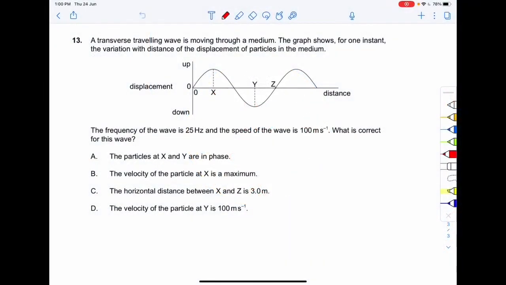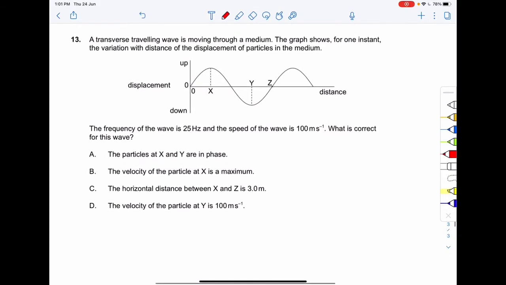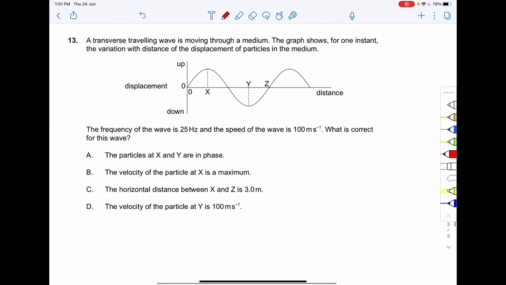Proceeding on to the next question: a transverse traveling wave is moving through a medium. The graph shows for one instant the variation with distance of the displacement of the particles in the medium. So in this graph we are shown how the displacement of the particles varies with the distance traveled by the wave. The frequency of the traveling wave is given to be 25 hertz, and the speed of the traveling wave v is given to be 100 meter per second.